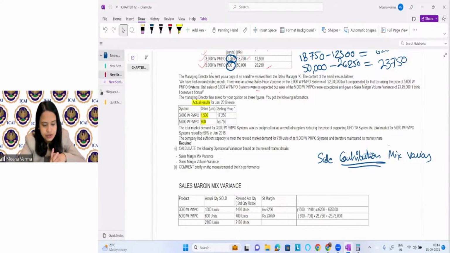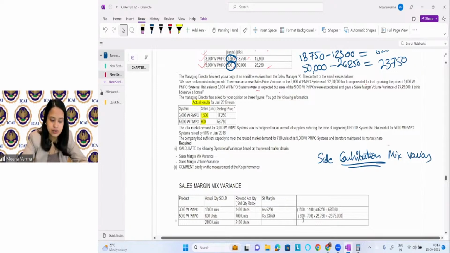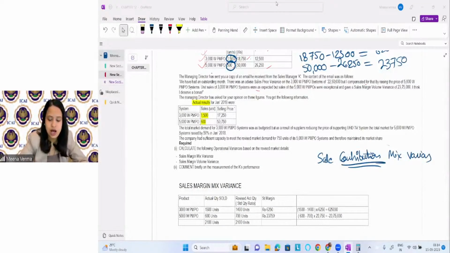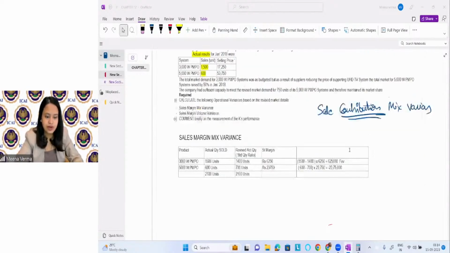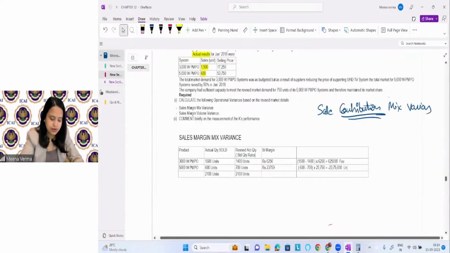So one of the values is coming as favorable and another value is coming as unfavorable, right? So this is how we will find the mix variances. Total we can calculate. We can see it is coming as favorable and it is coming as unfavorable. We can calculate the sum of it.